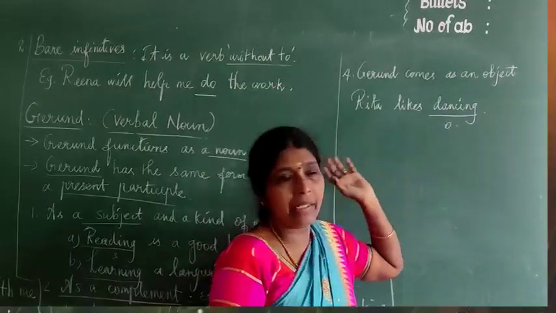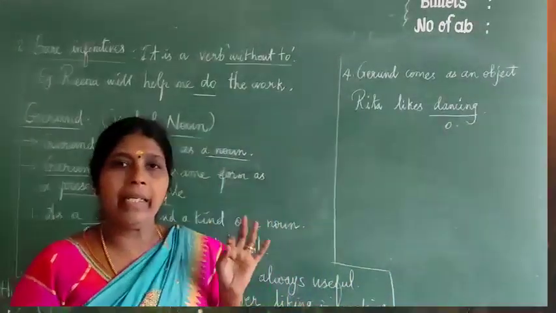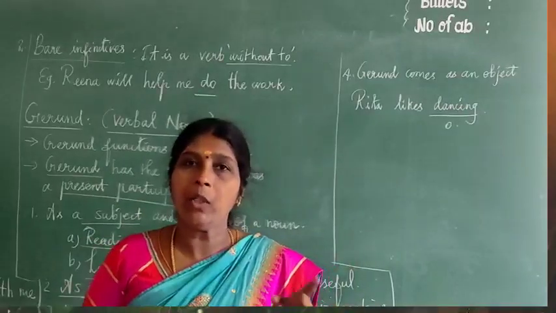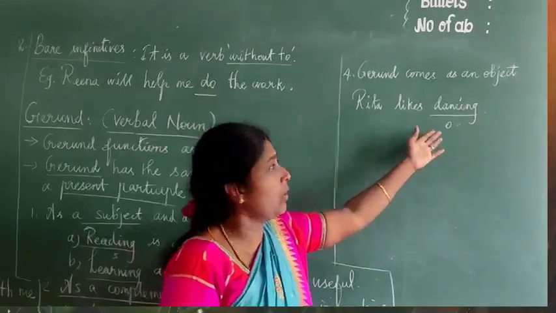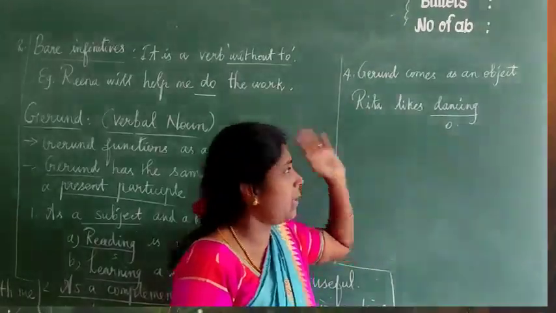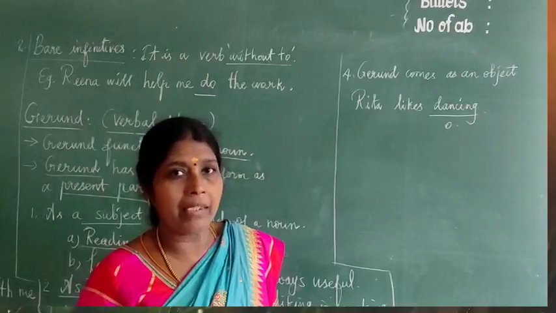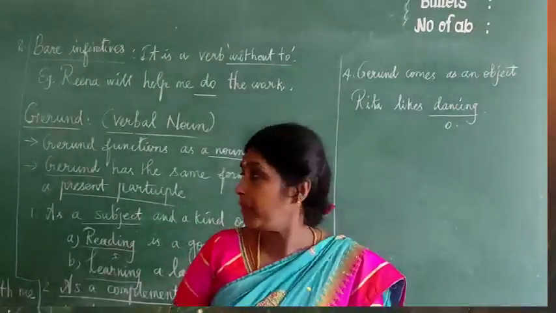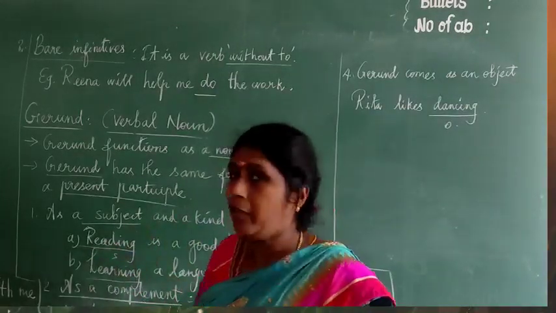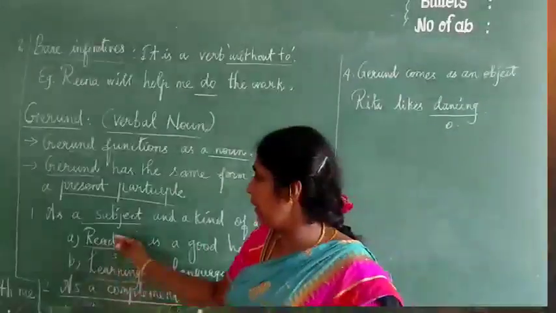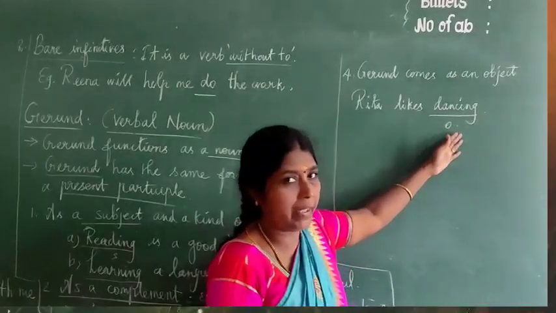Rita likes dancing. Object means what? What do we have to ask? What or whom? If we get an answer to the question what or whom, that means object. What does Rita like? Dancing. So this comes as an object. Here dancing, an ing form, is not a verb. That is the gerund form. When it comes first, as in the sentences we have seen, reading is a good habit and learning a language is always useful, it comes as subject. Here it comes as object, the ing form gerund. Do you understand?